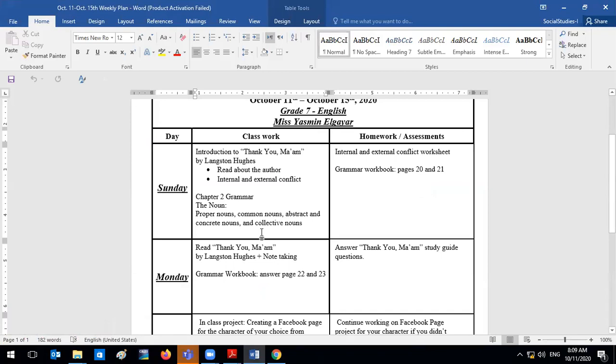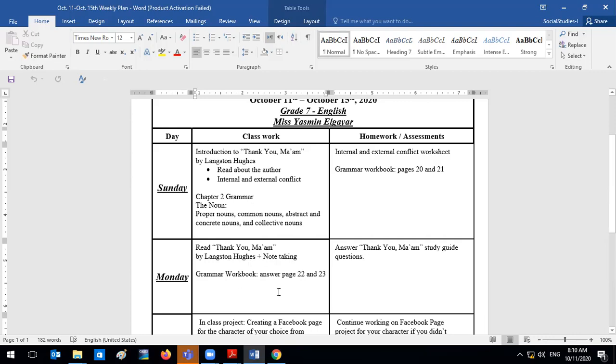We're not going to read the story today. We're just going to read about the author and learn more about him and his background. We're going to learn more about what conflict is, the types of conflicts, and how to identify them in a story. And then the second session, we're going to cover the types of nouns. As listed here, we have proper, common, abstract, concrete, and collective. These types of nouns are going to be divided between 2 days because it might not be enough time to cover all of them in one session. This is for today.